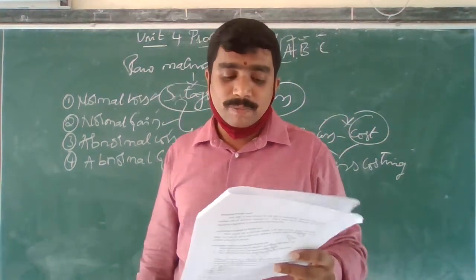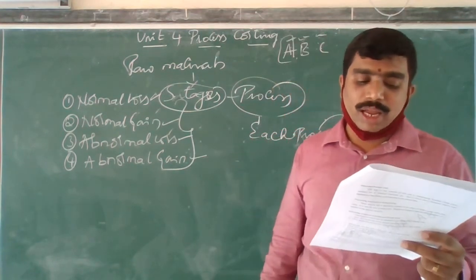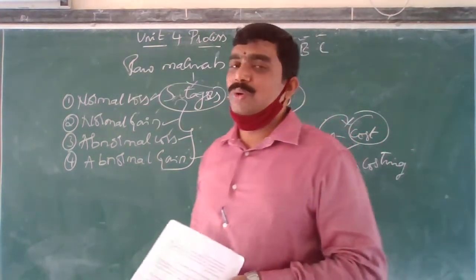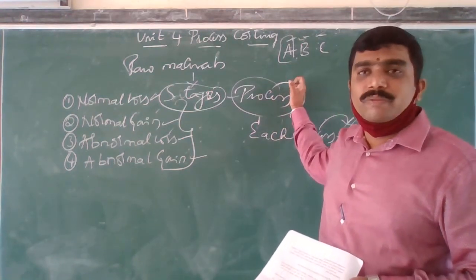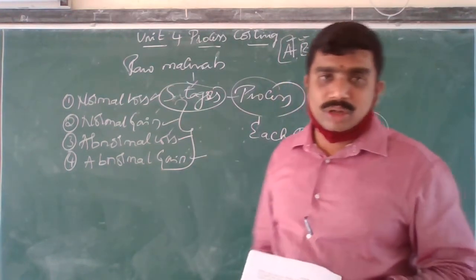Are you all clear with this? Then the finished output of the last process is transferred to the finished goods account, as I said. For the last process's product, I am going to treat it as by transfer to finished goods account. Are you all clear with this?